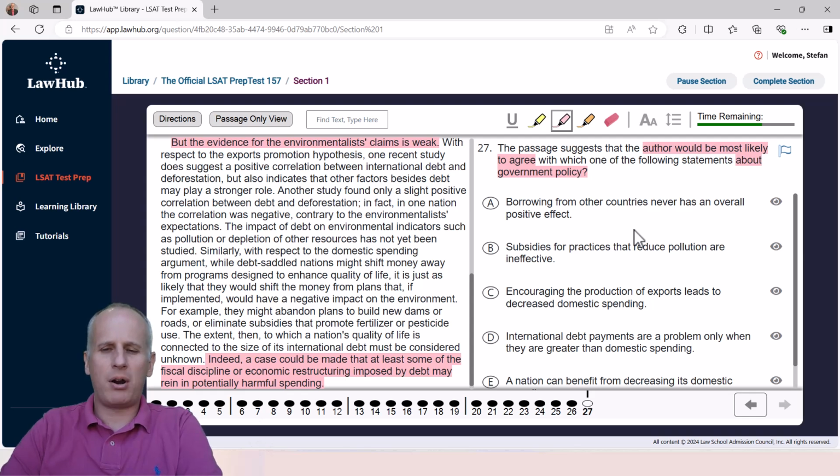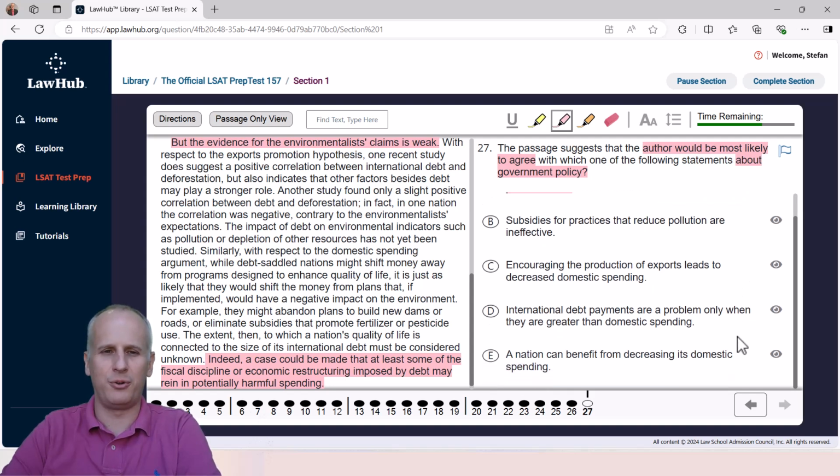Starting with choice A, borrowing from other countries never has an overall positive effect. That could not be more extreme if it tried and is absolutely counter to what the author says anyway. So we should be able to eliminate A with no problem. We'll scroll down just once so we don't even look at A ever again. Next, choice B, subsidies for practices that reduce pollution are ineffective. Now, we might remember this phrasing, and I don't want to go reread, but at the very worst, we can leave this open and say, if I've got to go reread, I will, but I want to be targeted in how we do it.